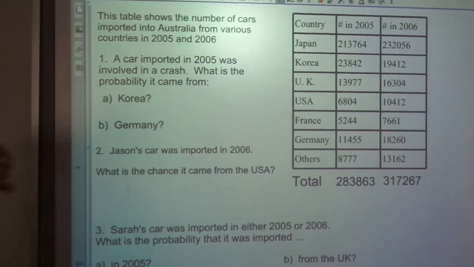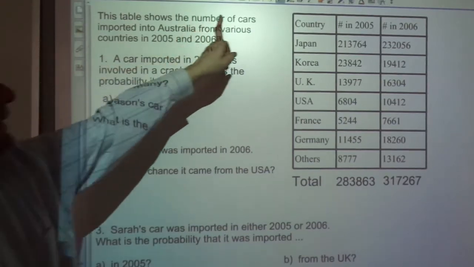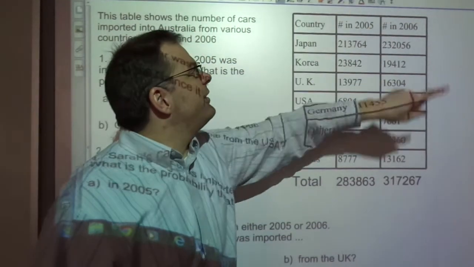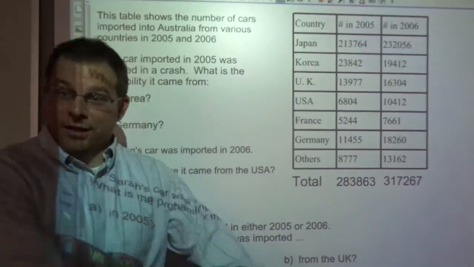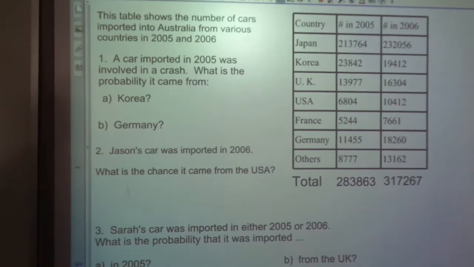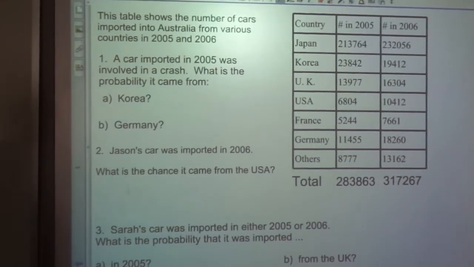Okay, now to answer this, we've got cars that are imported into Australia in 2005 and 2006, and here are the countries that they come from. You see Japan is sending Australia the most cars, right? France is probably the smallest. And here are our totals. So if a car was imported in 2005 and it was in a crash, what's the probability it came from Korea? Let's see what you got.